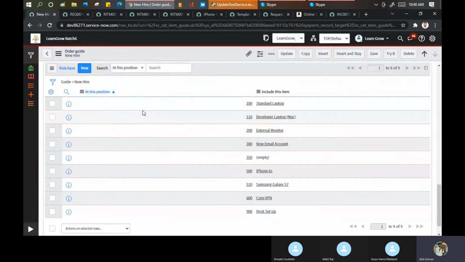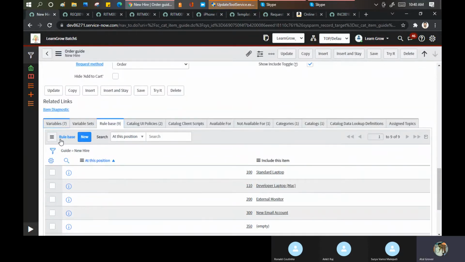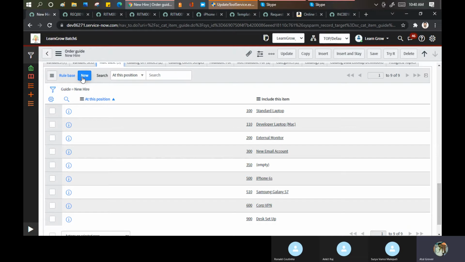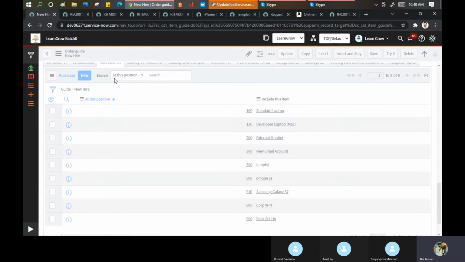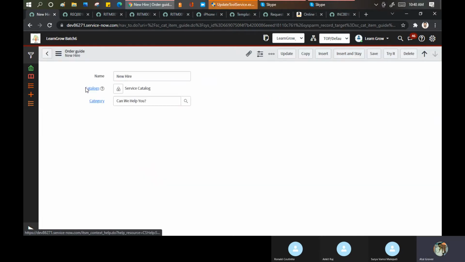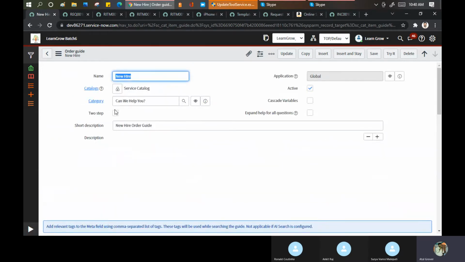Now, if you go here, I'll show you something. So how this has been defined. Basically, these are the variables, and then in the rule based, I define what I need actually here. Desk setup, corporate VPN, all the things will be there. Let's save that first. Or maybe let's just give it. I'll put a charger.